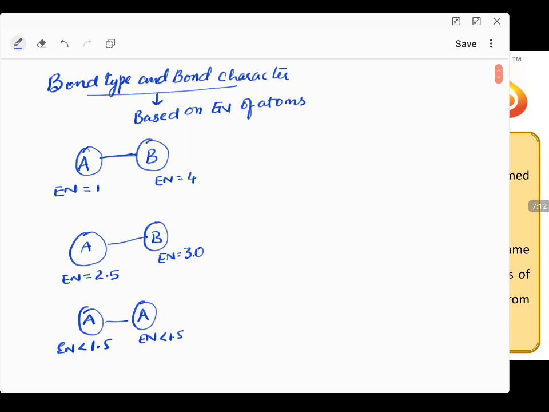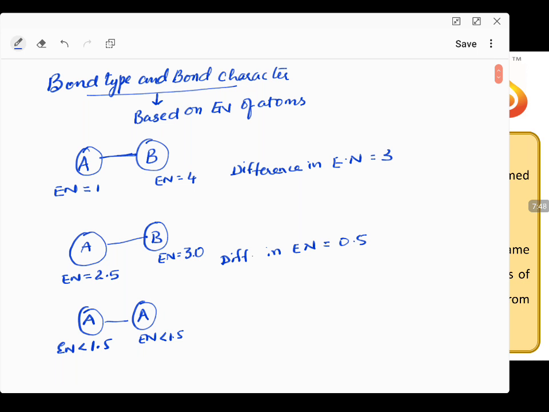If A and B are two constituent atoms which are combining with each other, A and B have electronegativity 1 and electronegativity 4. The difference in electronegativity, you can see the difference is huge, and the difference in electronegativity is equal to 3. In the second case, difference in electronegativity is 0.5.